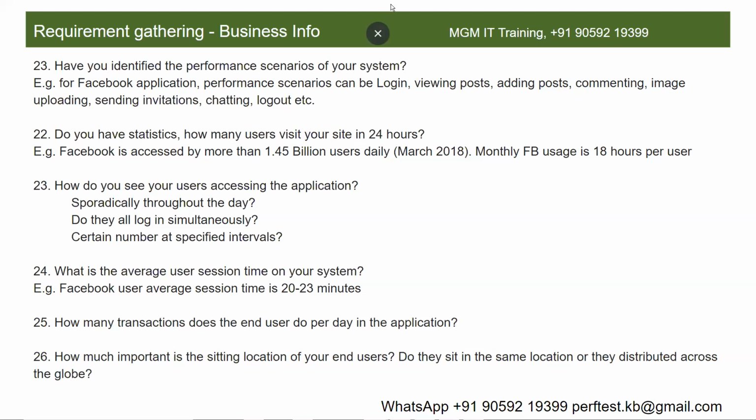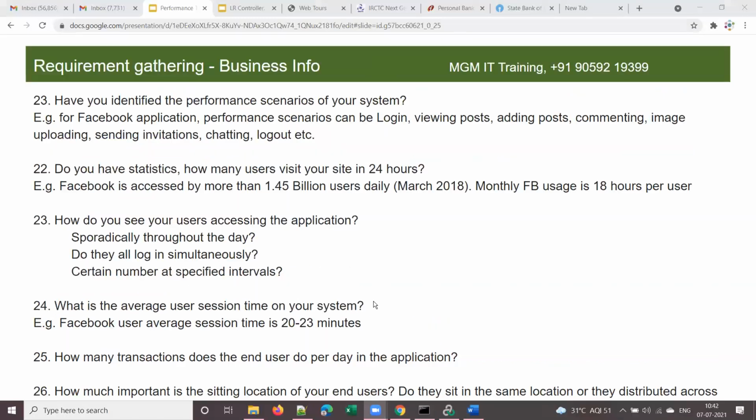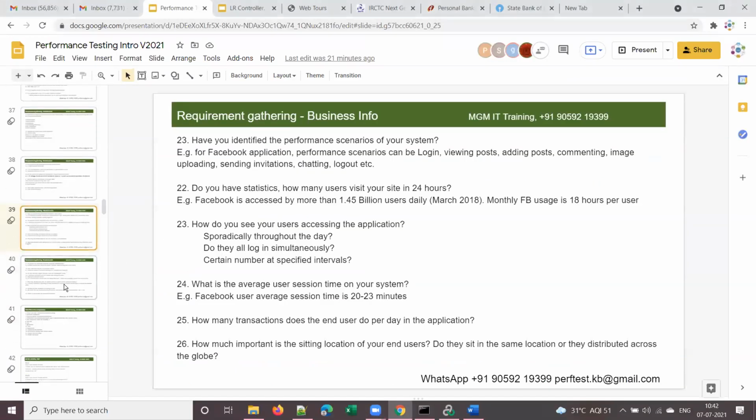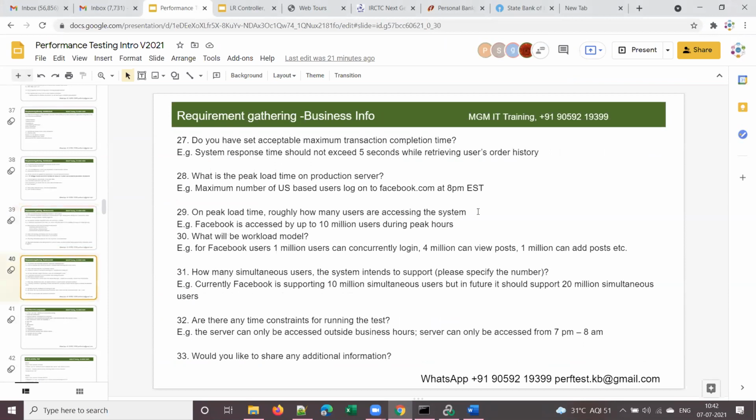We'll discuss this again when we are doing testing. Don't worry if you don't understand something. I will share this recording as well. You can go through this recording after 1 month or so, then you will get a more clear idea on all this, right?